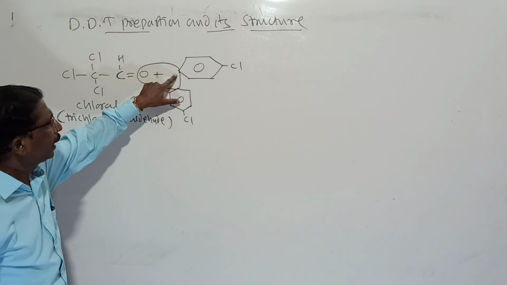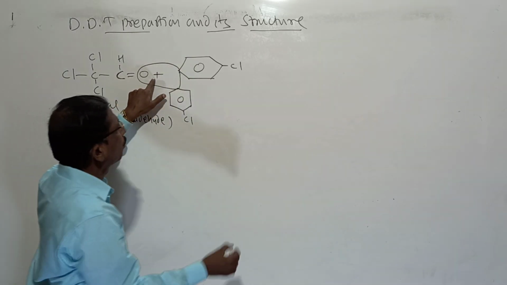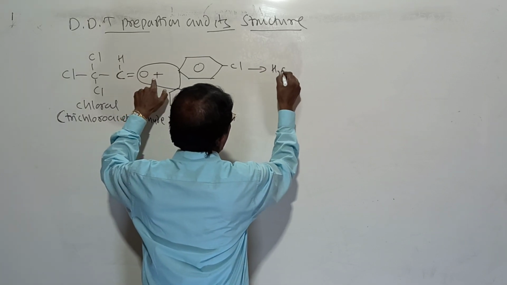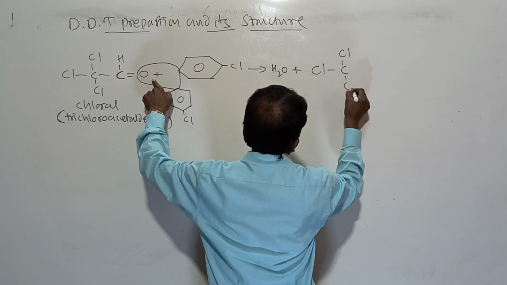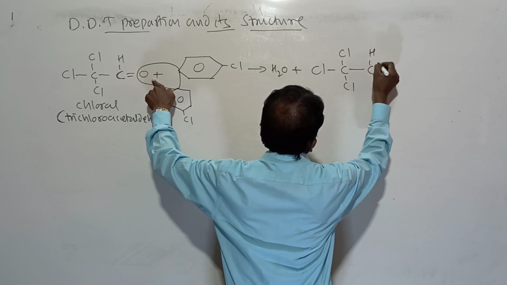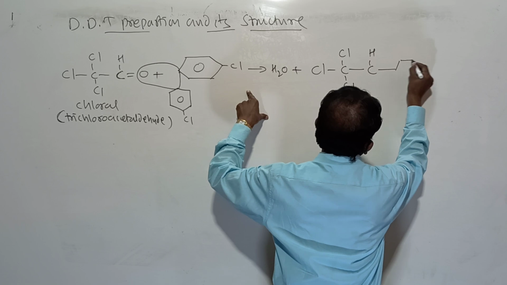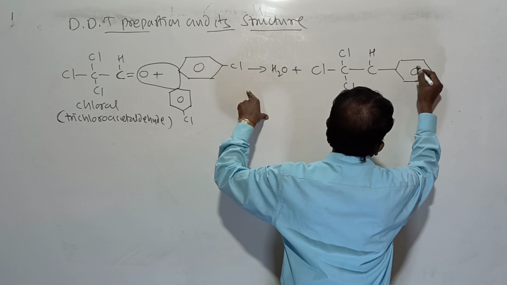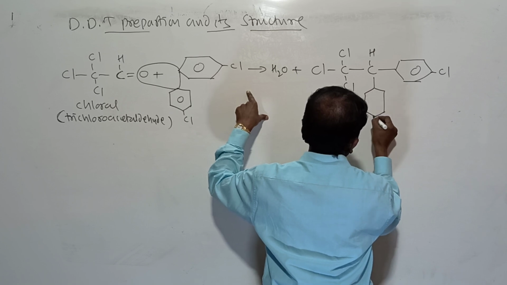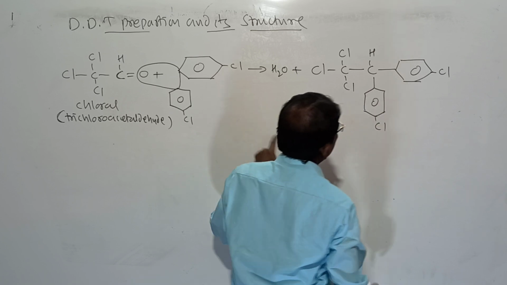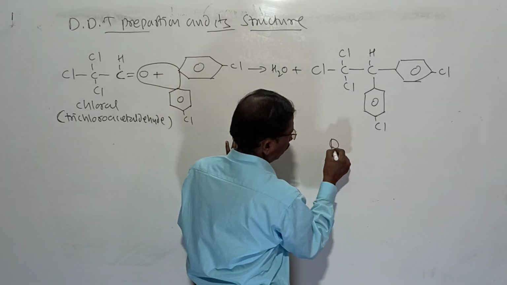Here it reacts with the hydrogen which is present here. This hydrogen reacts and it forms H2O, and we write the product as this: Cl, Cl, Cl, CH, Cl. This is called DDT.